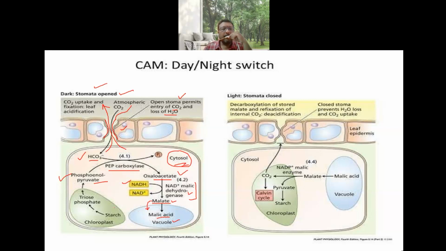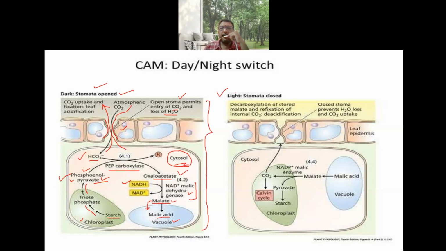So how is this PEP coming? If you see the chloroplast, whatever starch is present changes into triose phosphate, and this triose phosphate undergoes changes, and ultimately phosphoenol pyruvic acid is released into the cytoplasm, where it is the primary CO2 acceptor in the case of CAM plants. So all these changes occur during the night time.